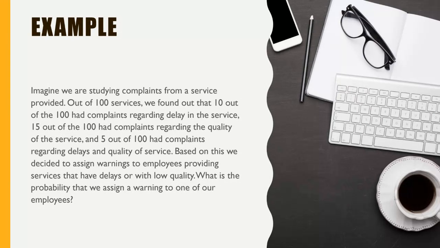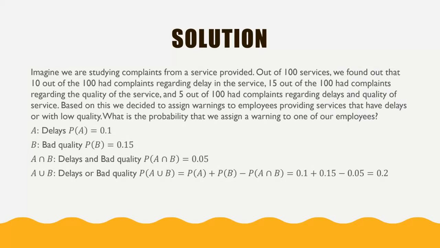So it says we are having complaints, and so let us see what is the first complaint. We have 10 out of 100 means 0.1 is a probability of complaints regarding what? Regarding the delays.